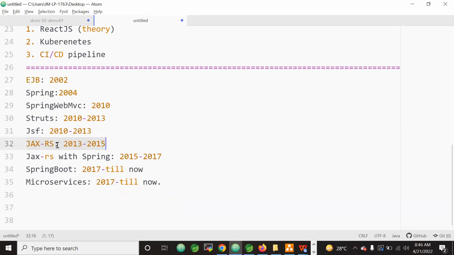But don't worry about what is used for what. You just understand from EJB 2002 till now where we are. We are now with the microservices architecture. That means from 2002 to 2022, till now, that is 2022, over these two decades of time,